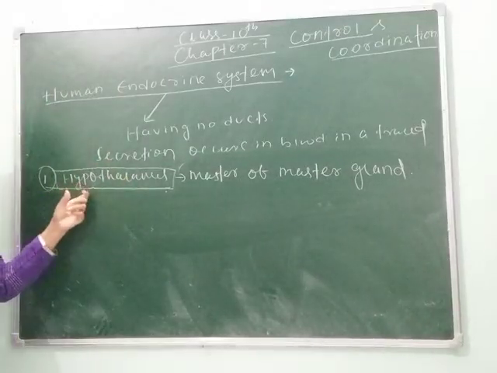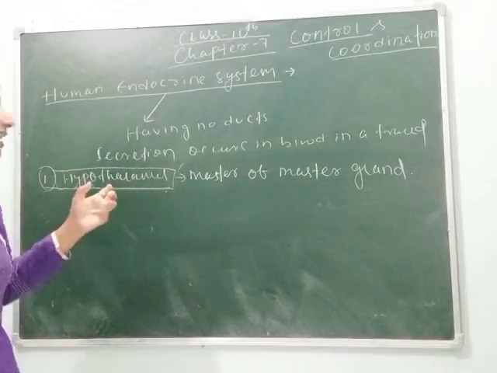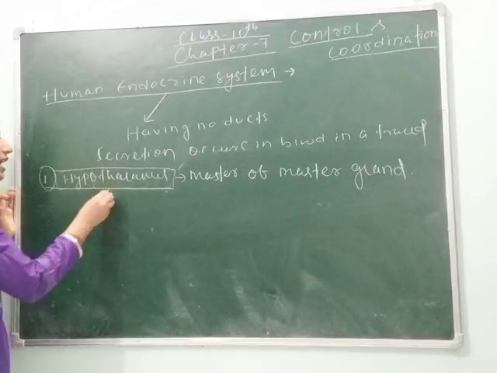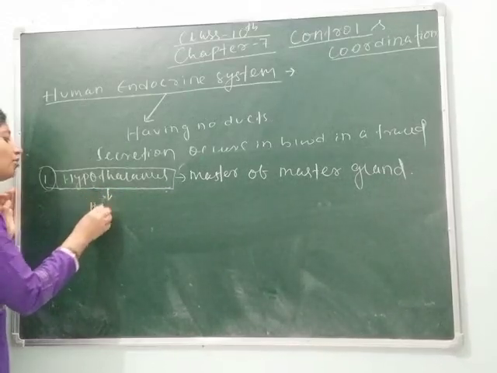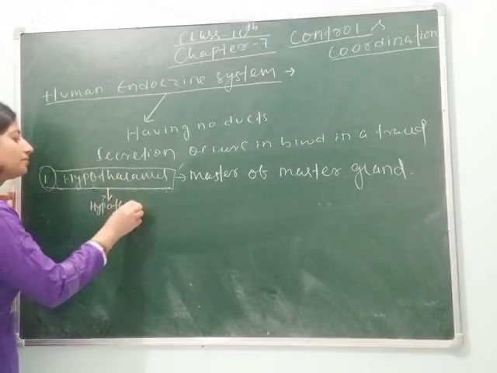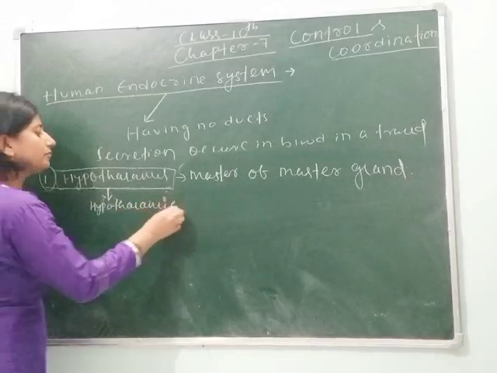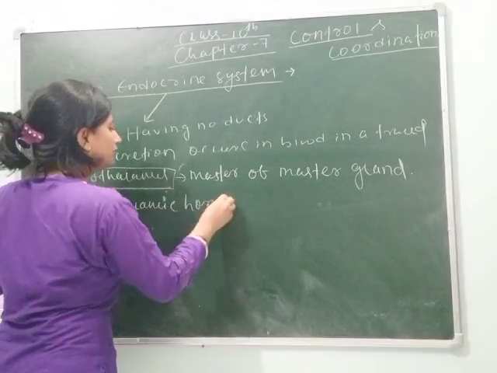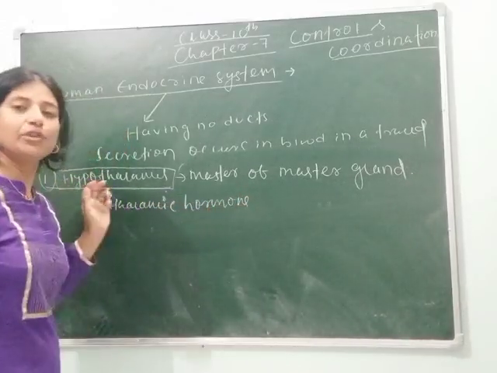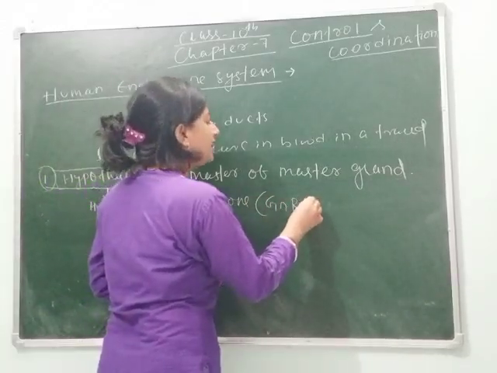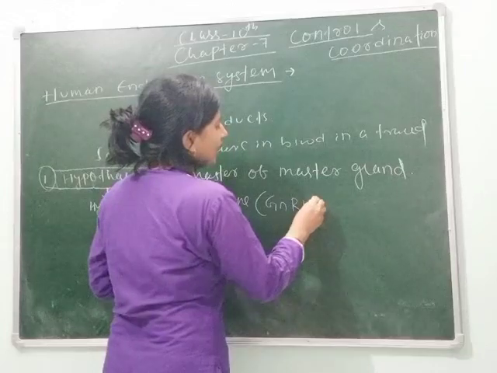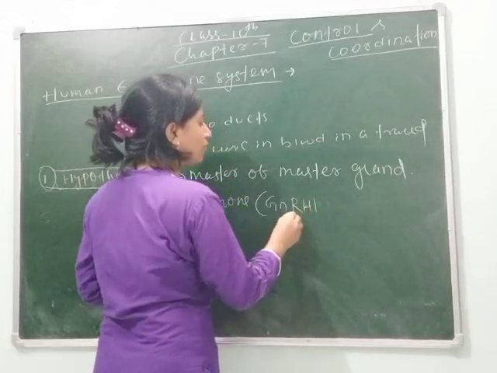That's why it is called the master gland, and it secretes the hypothalamic hormone, which you can say is GnRH. GnRH means gonadotropin releasing hormone.